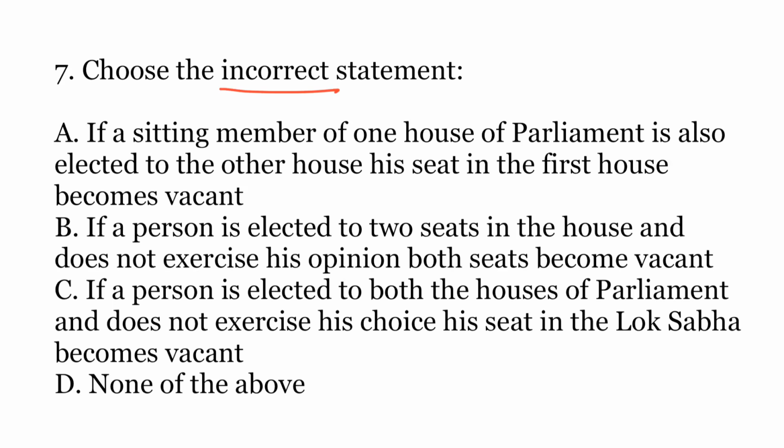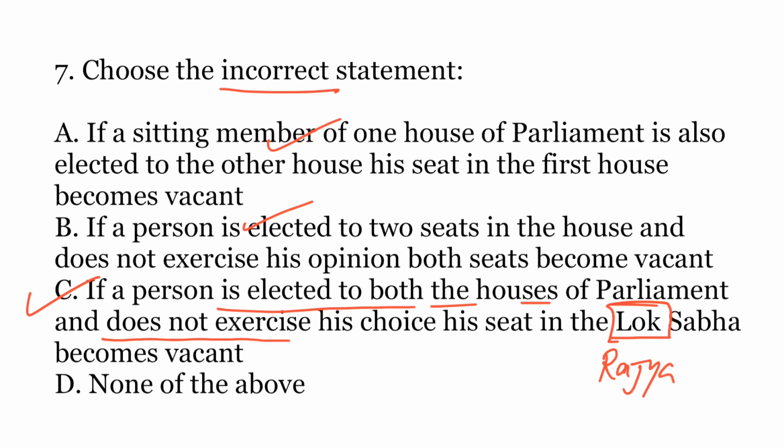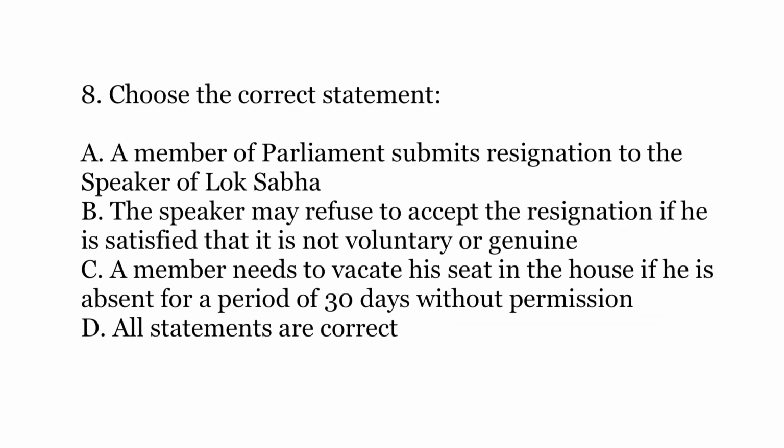The correct answer is C. So these 2 statements are correct, but in this statement, if a person is elected to both the houses of parliament and does not exercise his choice, his seat in the Rajya Sabha becomes vacant and his seat in the Lok Sabha shall remain. So the other 2 statements are correct, and here it is Rajya Sabha which shall become vacant.